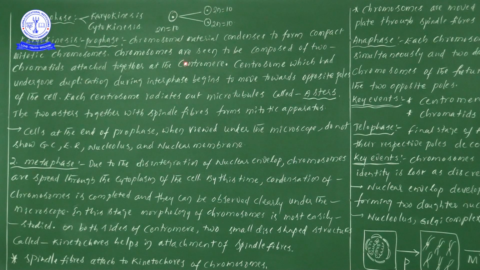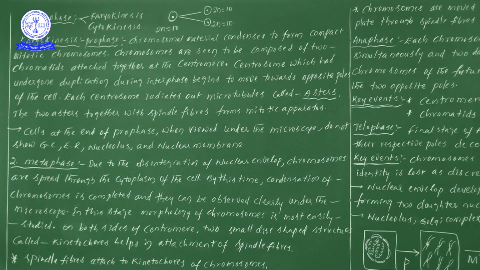Next one, chromosomes are seen to be composed of two chromatids. I already asked you to remember this one, so don't forget this particular point. Now chromosomes are seen to be composed of two chromatids, which are attached together at the centromere. So the chromatids present in the chromosome are definitely attached at the centromere.